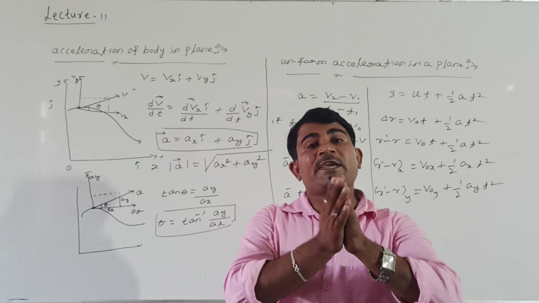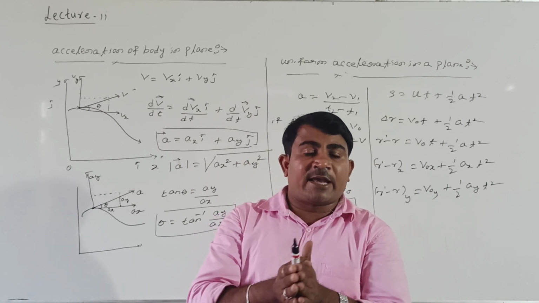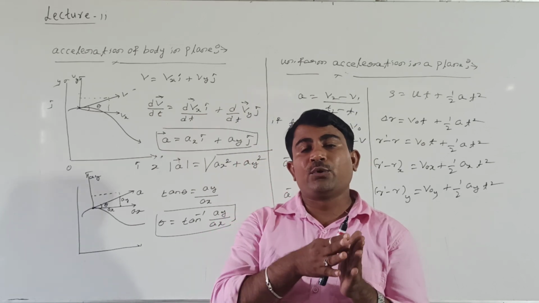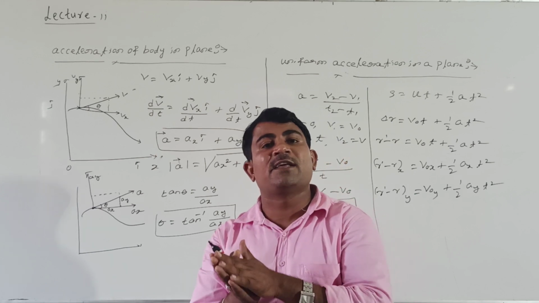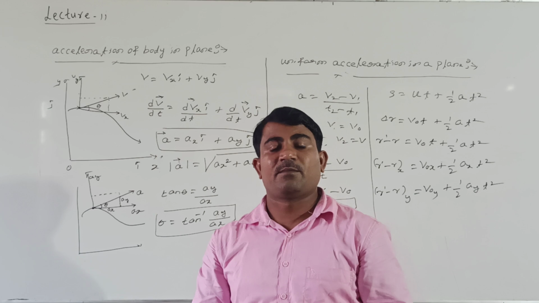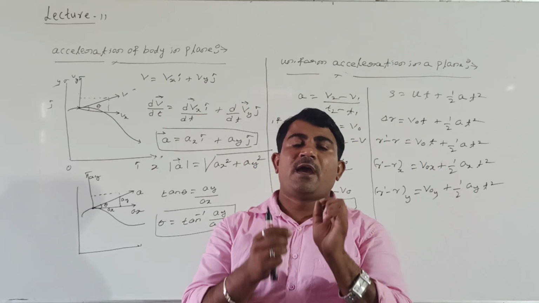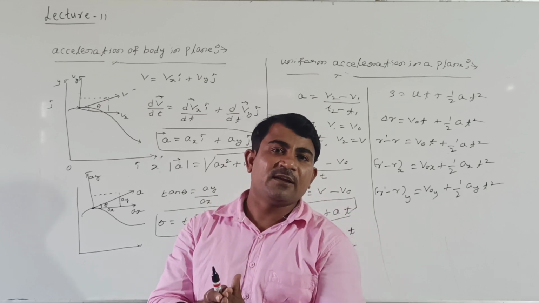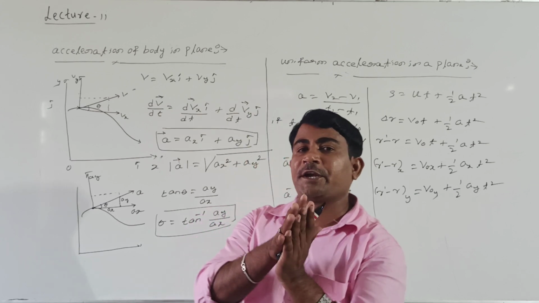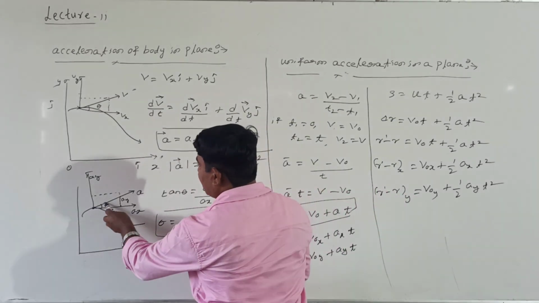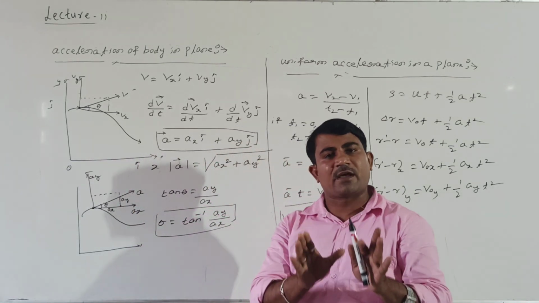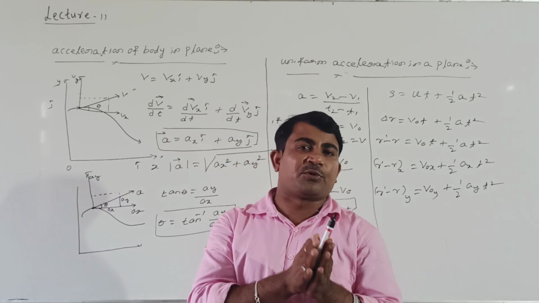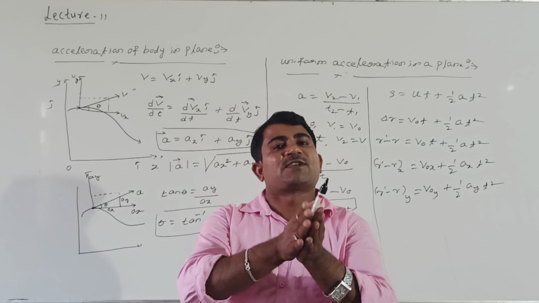I mean, in a given plane, every quantity, whether displacement, velocity or acceleration, has two components, and the angle between them changes from 0 to 180 degrees. But in straight line motion, one dimensional motion, every quantity, displacement, velocity, acceleration, has the same angle. But here the angle changes from 0 to 180 degrees depending on the direction in which resultant acceleration and resultant velocity exist. This is the motion in a plane concerning displacement vector, position vector, velocity of the body and acceleration of the body.